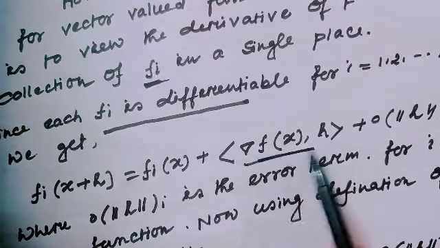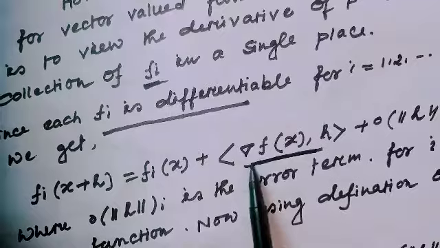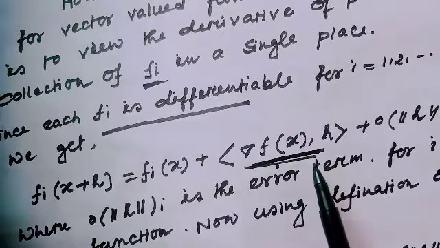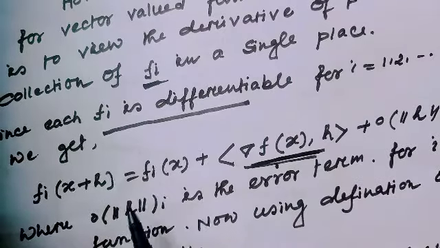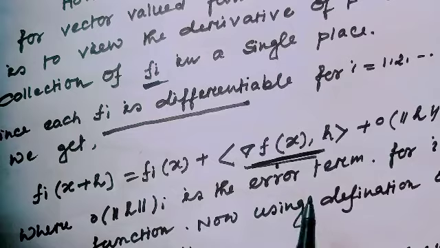Are you getting the meaning of the inner product? Why have I defined the inner product here? First, in one dimension the derivative f prime of x equals, as all of us know, f of x plus s minus f of x over s.